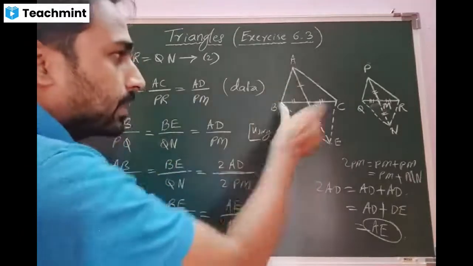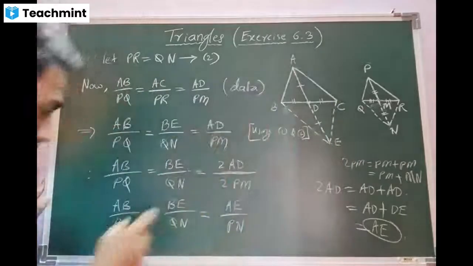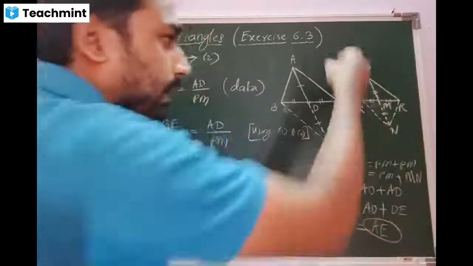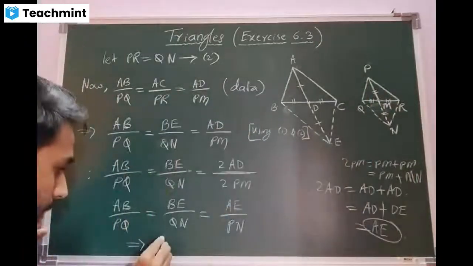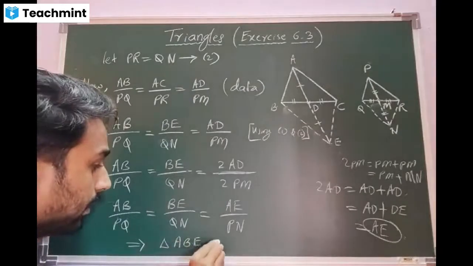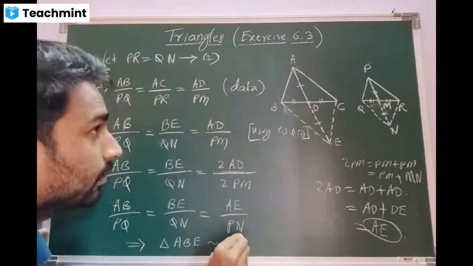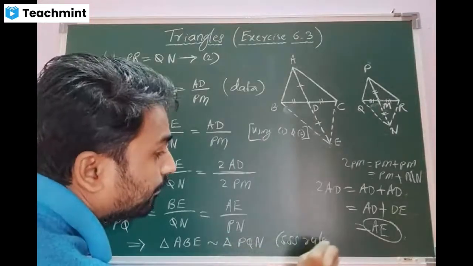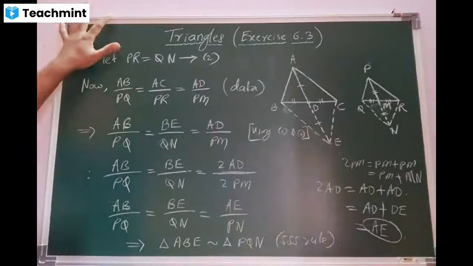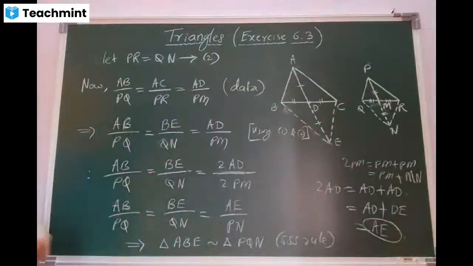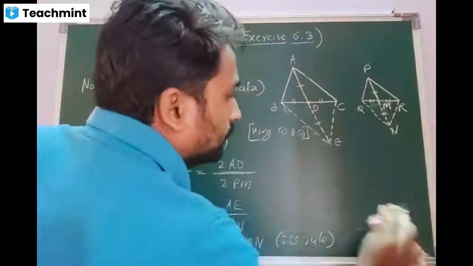Now this implies the three sides AB, BE, AE of this triangle are proportional to PQ, QN, PN of this triangle. Hence they are similar. Am I right, beta? Yes, sir. Triangle ABE similar to the triangle PQN. Which rule? SSS. Yes, sir. Be fast, quick. And this, no need of writing in the exam. This is for your understanding. Okay? Yes, sir.